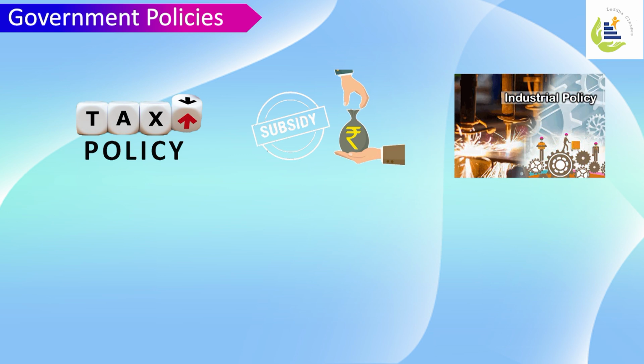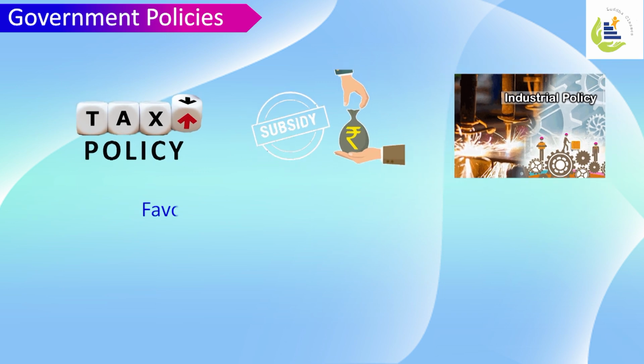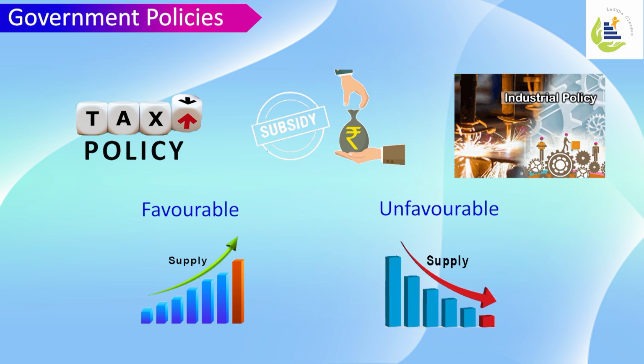These government policies actually affect in two ways. If these policies are favorable, then it encourages the supply. If these policies are unfavorable, then it eventually decreases the supply of the commodity. I'll give you an example.